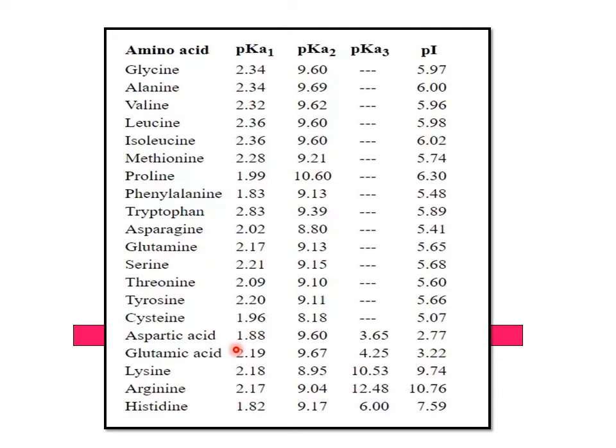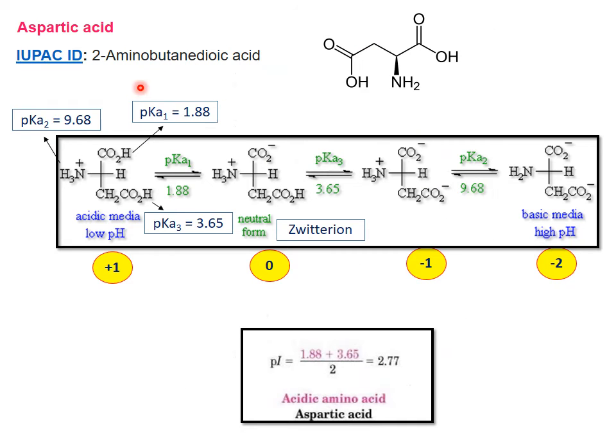Now I am going to discuss aspartic acid elaborately, how the isoelectric point of 2.77 is obtained. Taking aspartic acid, there are three groups: two carboxylic acid groups and an amino group. For the alpha carboxylic acid the pK value is 1.88.